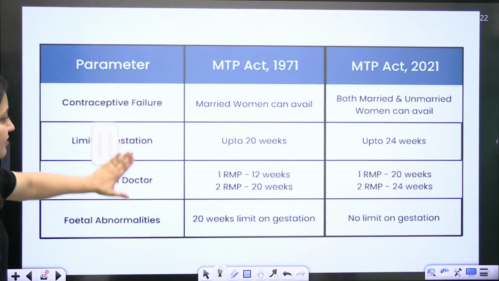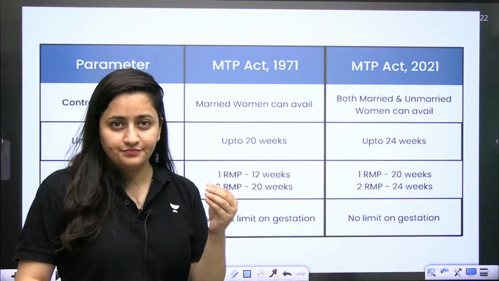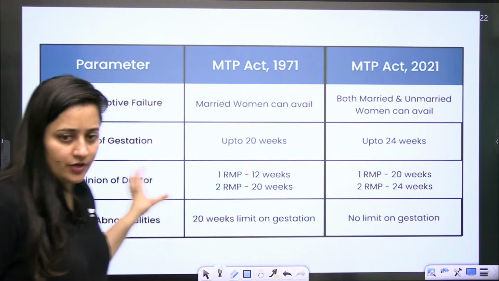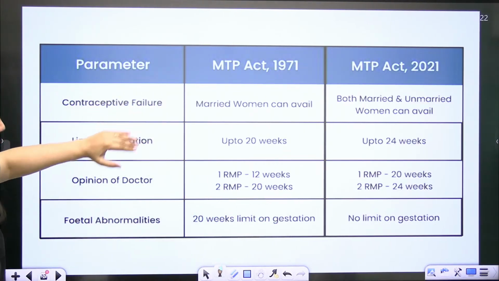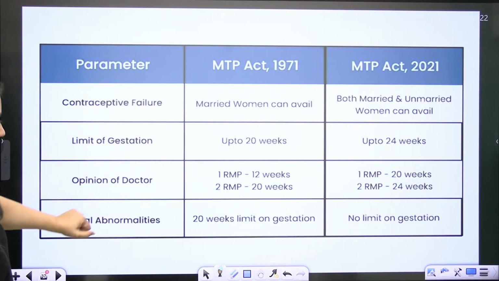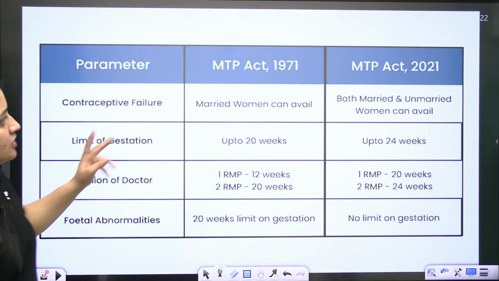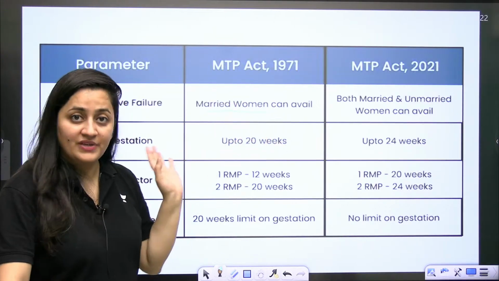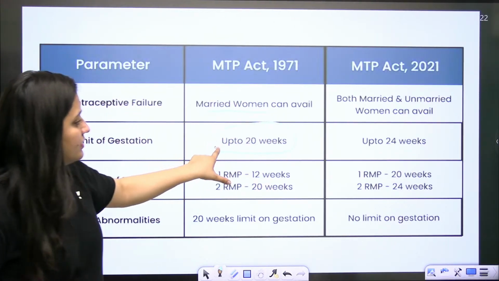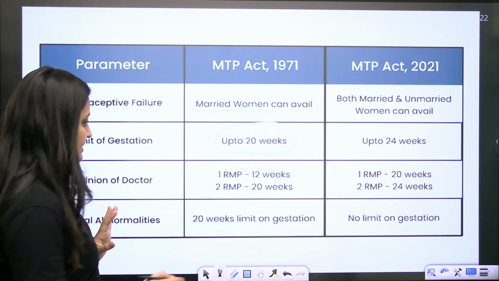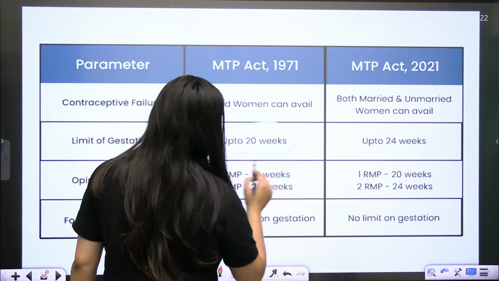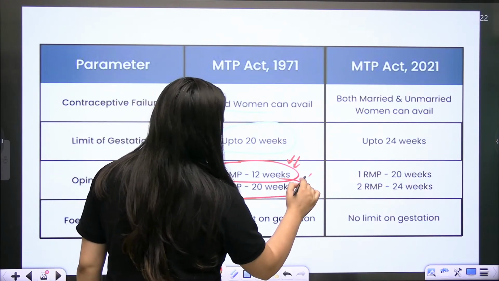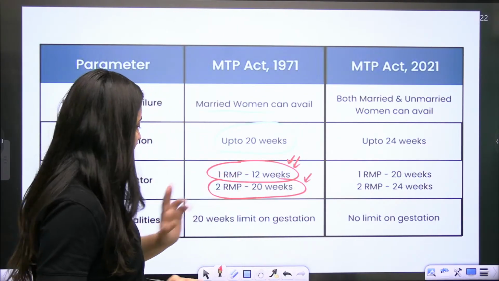Now I have added something for all of you, you should know about it basically. Right, so here you can see the parameters: contraceptive failure, limit of gestation, opinion of doctor, fetal abnormality. So as per the MTP Act 1971, married women can take it, or termination can be done up to 20 weeks, right? So for the first trimester, the signature of one medical practitioner is required. For 20 weeks, 2. So some amendments were made, right?